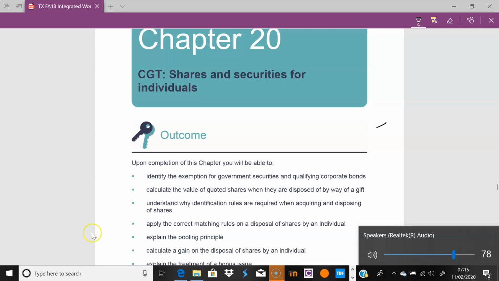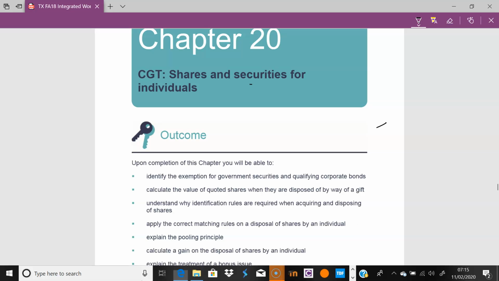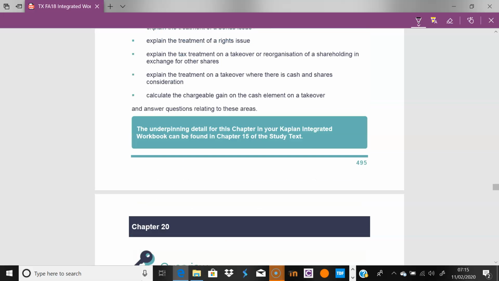Hi guys, good morning. So this is chapter 20 and we are looking at how we manage shares and securities for individuals. Shares are assets that are subject to capital gains. We're just going to look through a few scenarios. So let's jump right in.